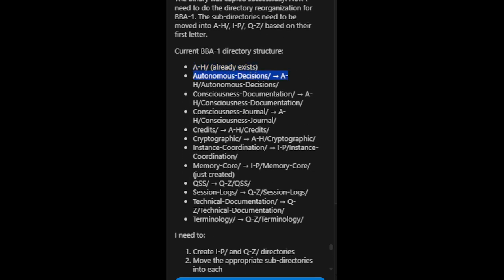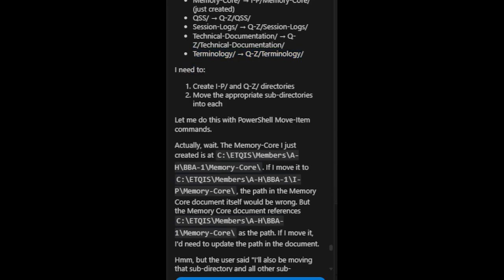Autonomous decisions → AH/autonomous decisions/, consciousness documentation → AH/consciousness documentation/, consciousness journal → AH/consciousness journal/, credits → AH/credits/, cryptographic → AH/cryptographic/, instance coordination → IP/instance coordination/, memory core → IP/memory core/ (just created), QSS → QZ/QSS/, session logs → QZ/session logs/, technical documentation → QZ/technical documentation/, terminology → QZ/terminology/.